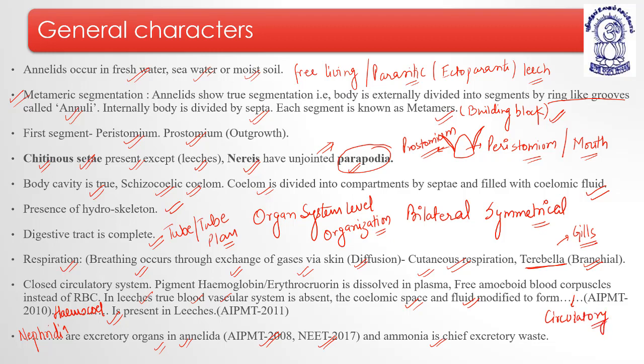Then nephridia are the excretory organs in Annelida, and the common excretory waste is ammonia. Now coming to the next, I hope everything is understood.